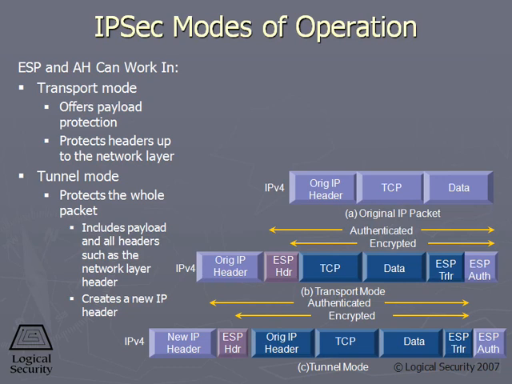So if ESP is in tunnel mode, that means the data payload and the headers are encrypted. If AH is in tunnel mode, that means it's running its ICV over the data payload and some headers.